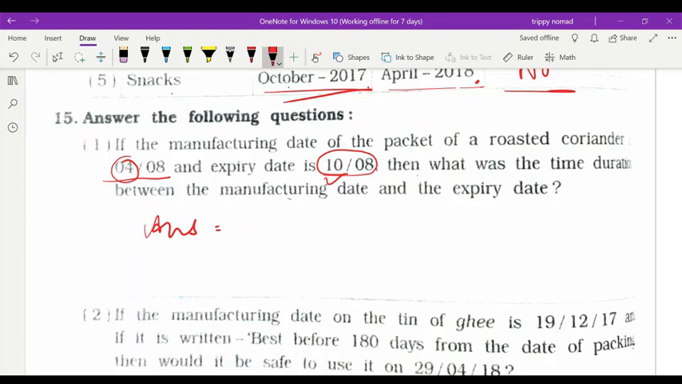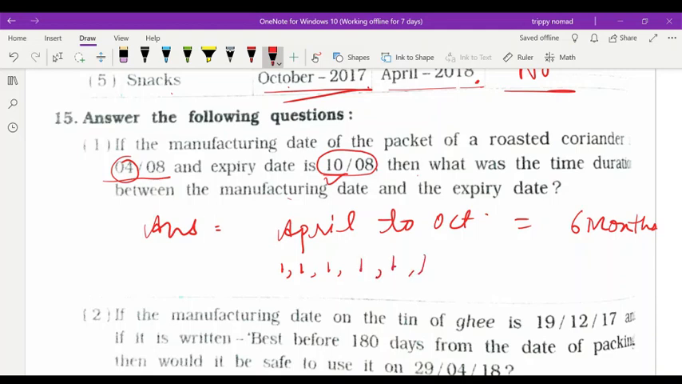Okay, October, that is April to October. How many? 6 months. May, June, July, August, September, October. April to May is 1, May, June, July, August, September, and October. This way we have to count. So how many months? 6 months will be the answer. I hope you understood this one. Now next one.